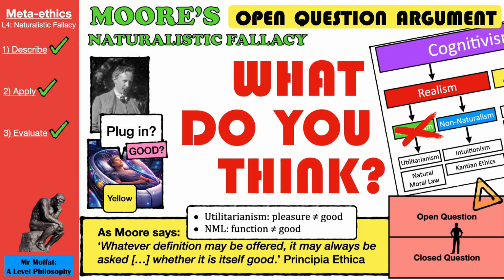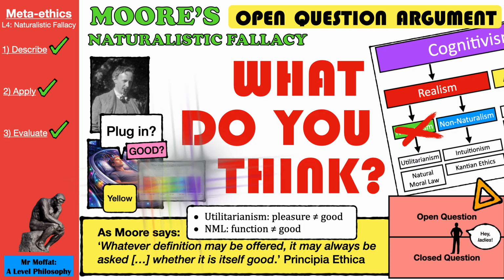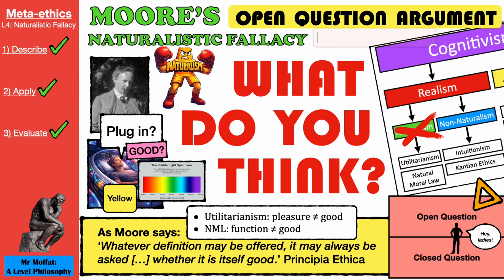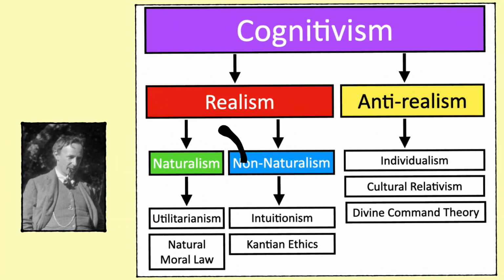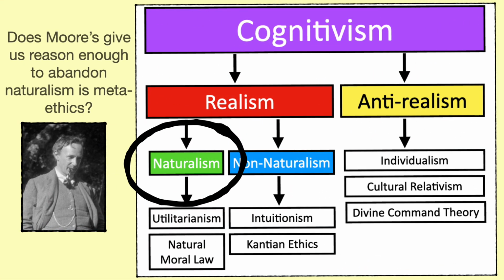Or has Moore not done enough to discredit naturalism? Does he rely on the fact our ordinary usage of the term good is muddled? So although it seems possible to ask open questions, this doesn't show a definition is false. Think about it and make your own judgment. Does he give us reason enough to abandon naturalism in metaethics?